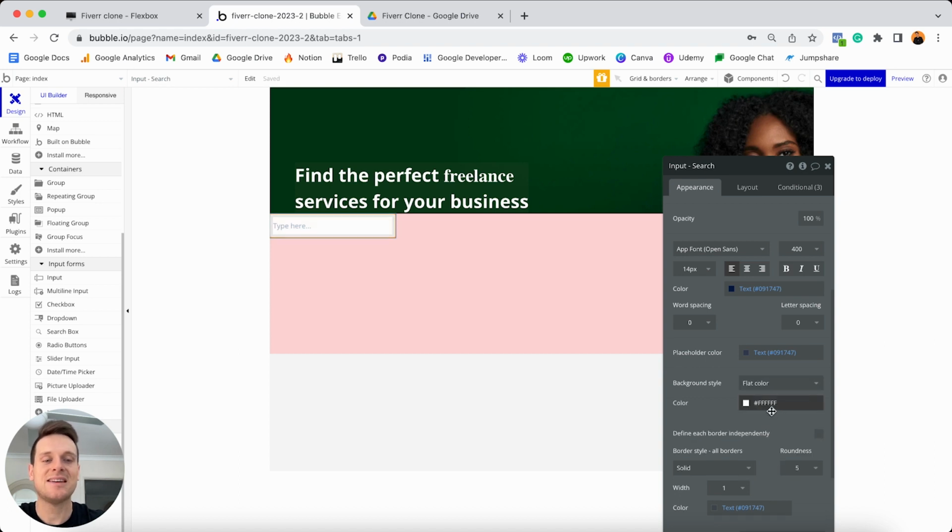And I'm just going to leave this as white. The other thing I'd like to do for this input field is just update the roundness of its borders. So because this input field is going to sit directly next to a button, what I'm going to do is actually remove the curved edges on the right hand side.